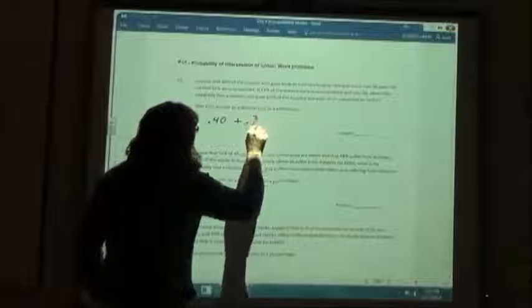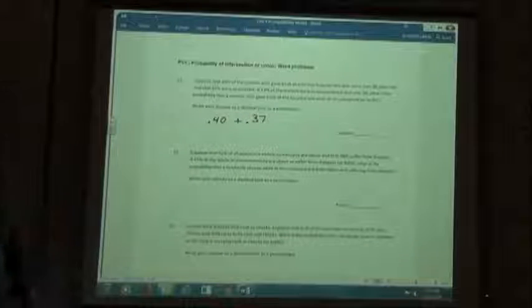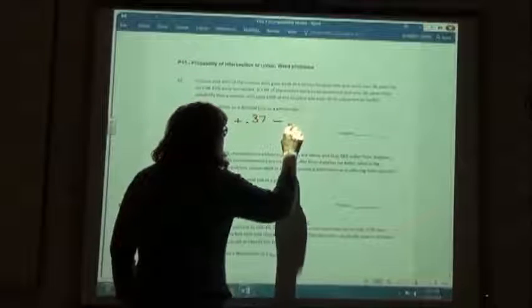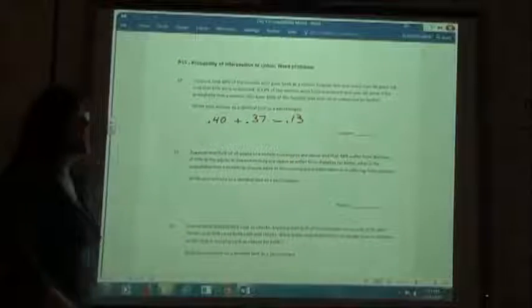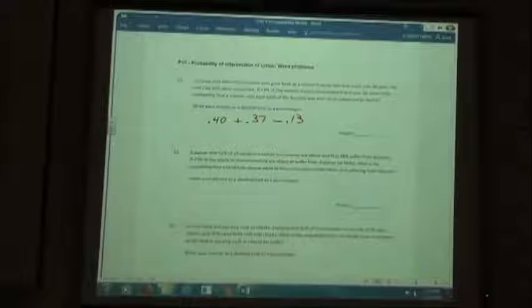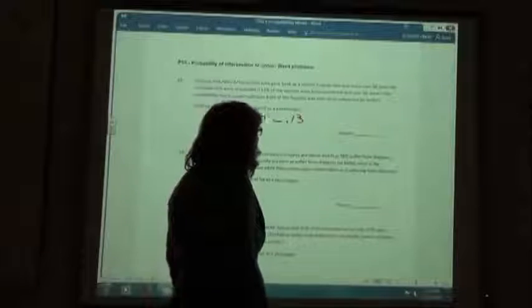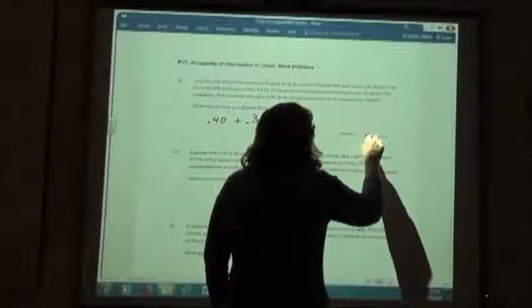Unmarried, 37% were unmarried. Then what we're going to do is subtract off where they overlap. They overlap with 13% of them doing both of them, right? And then we're just going to do our adding and subtracting. 0.64.